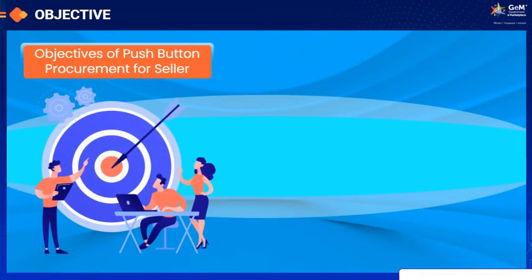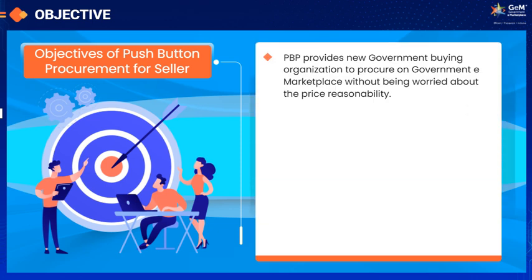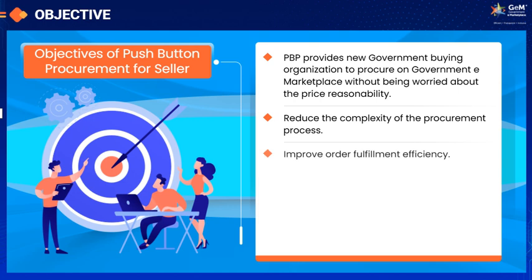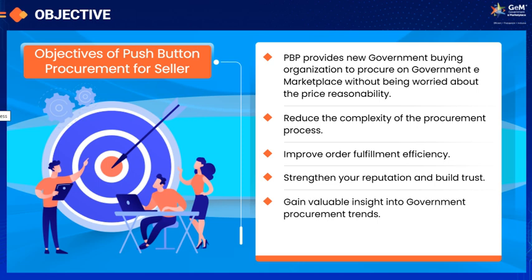The objectives of push-button procurement for seller are as follows. PBP provides new government buying organization to procure on government e-marketplace without being worried about the price reasonability. Reduce the complexity of the procurement process. Improve order fulfillment efficiency. Strengthen your reputation and build trust. Gain valuable insight into government procurement trends. Improve brand awareness.